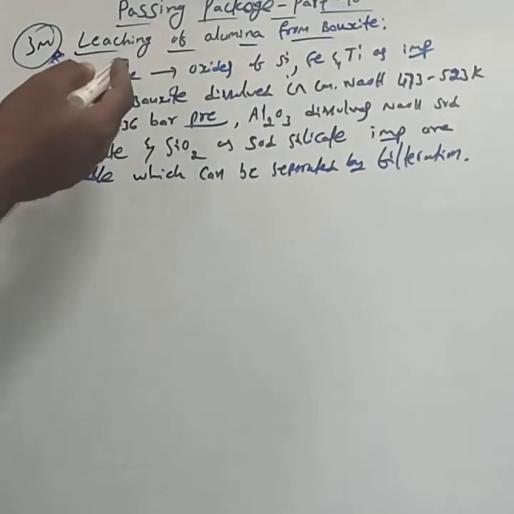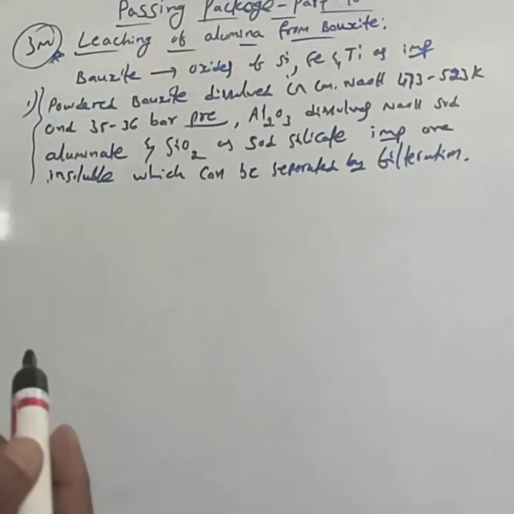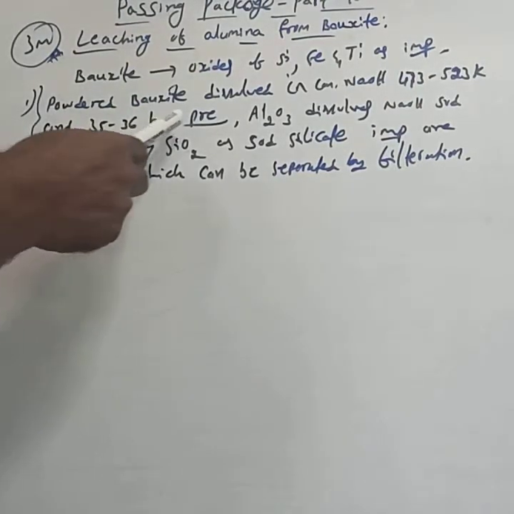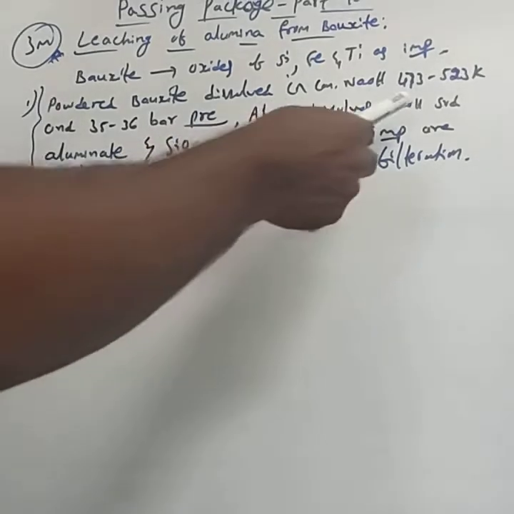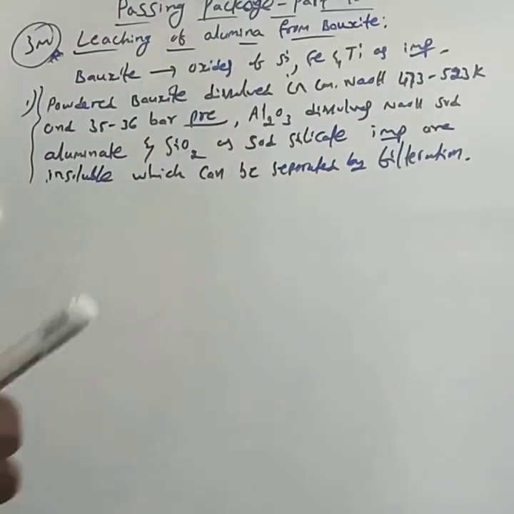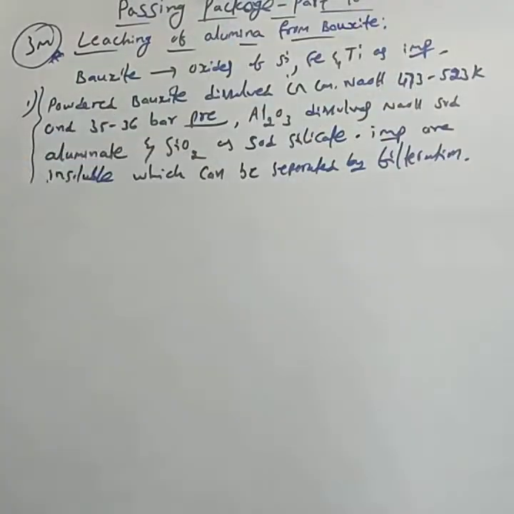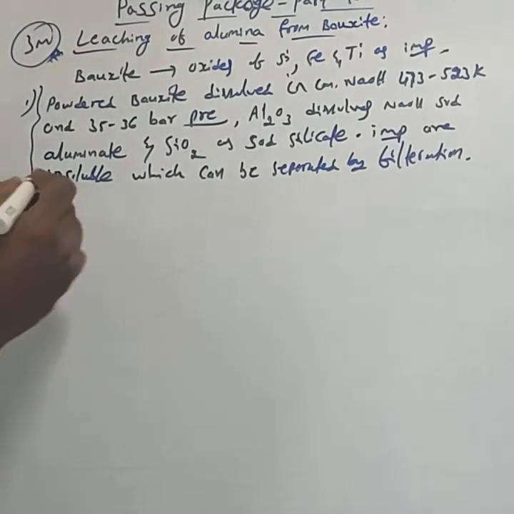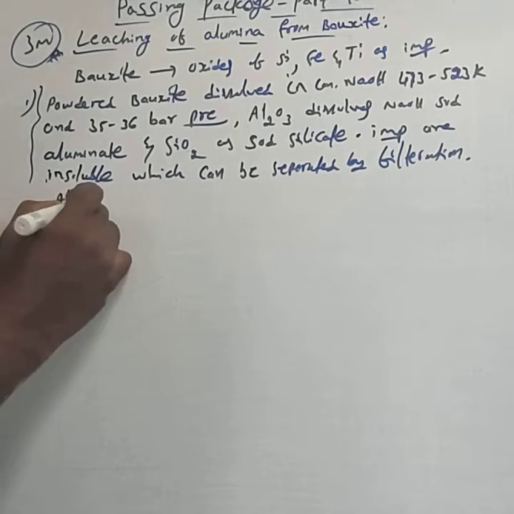That is, the first step: bauxite contains oxides of silicon, iron and titanium as impurities. Powdered bauxite is dissolved in concentrated sodium hydroxide at 473 to 523 Kelvin and 35 to 36 bar pressure. Alumina dissolves in NaOH as sodium aluminate and silica as sodium silicate, while other impurities are insoluble and can be separated by filtration. For this, write the reaction.